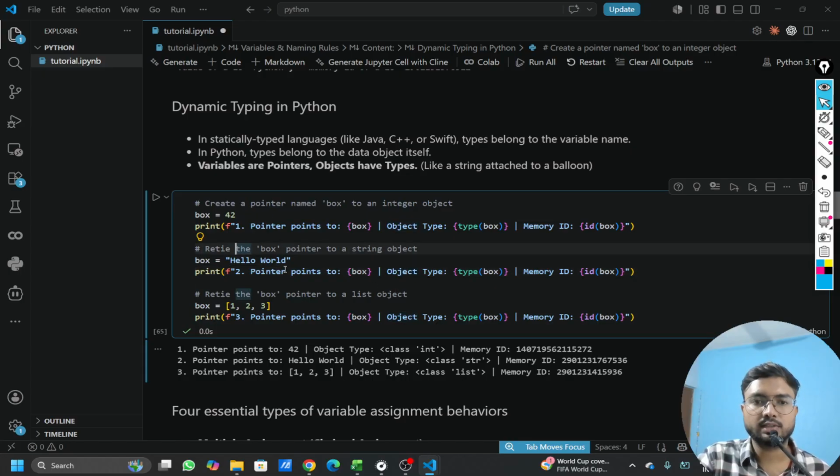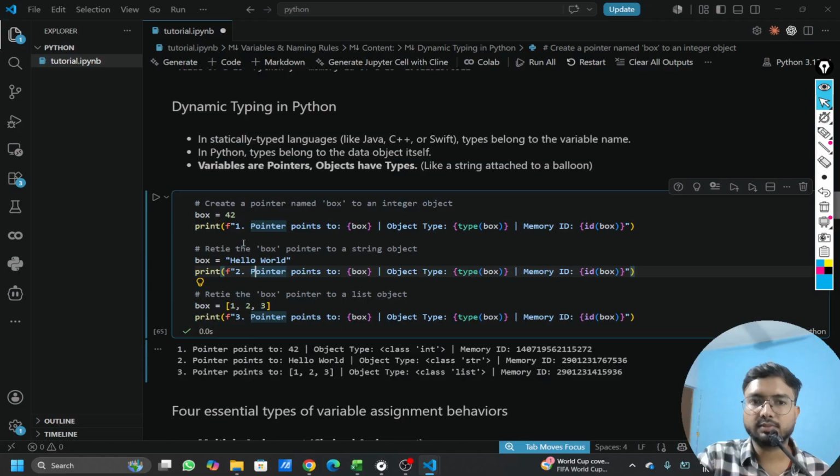The thing we are trying to understand is that now this integer is getting changed with a string object and then again with a list object. So every time it is assigned to a different object, the memory location changes, because all these objects are stored in a different memory location. Although the variable is the same, it is referring to that memory location, not the value.